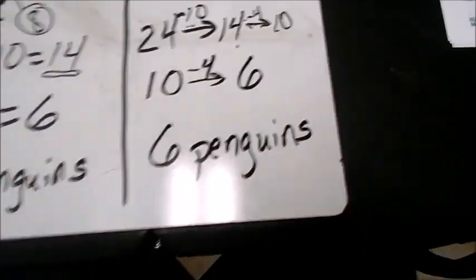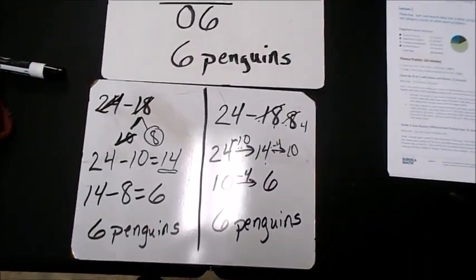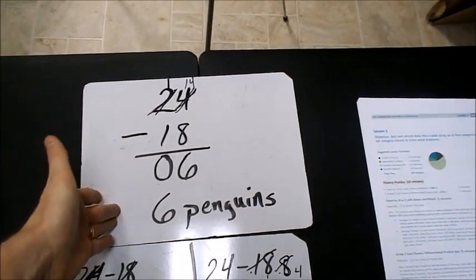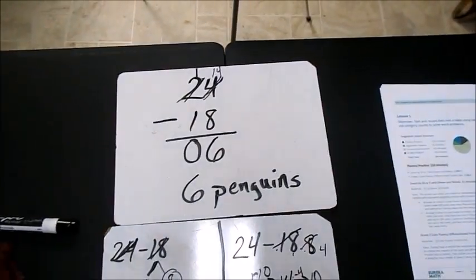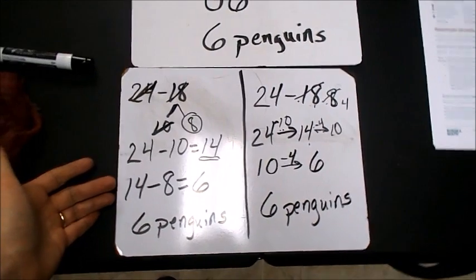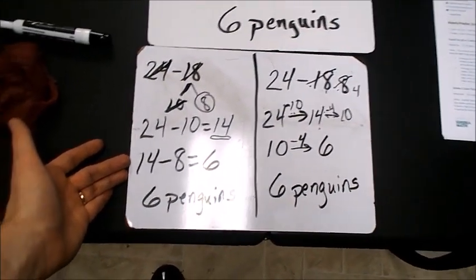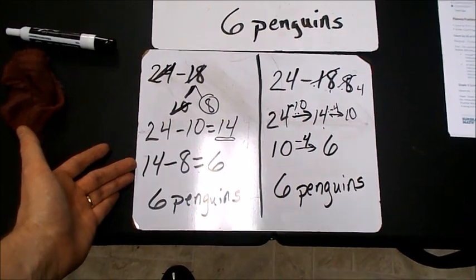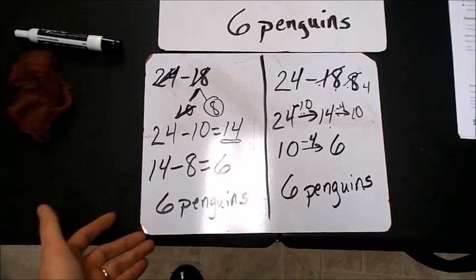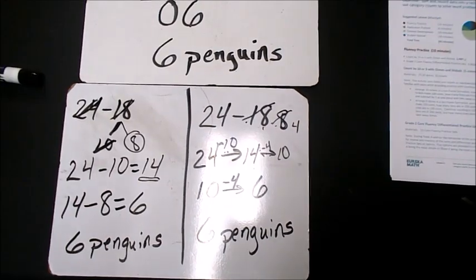Again, I've showed this 3 ways. Each way is a strategy. I've done the traditional vertical way with borrowing. I've done one method where I find a number bond: 24 minus 10 is 14, 14 minus 8 is 6, get 6 penguins. Or I do the arrow way.